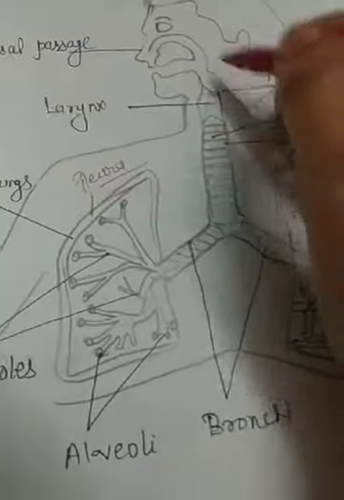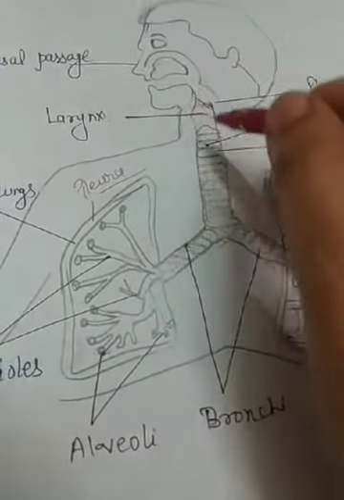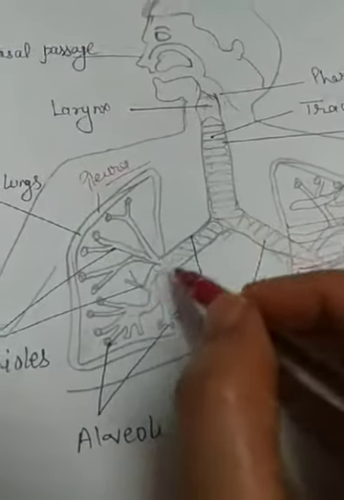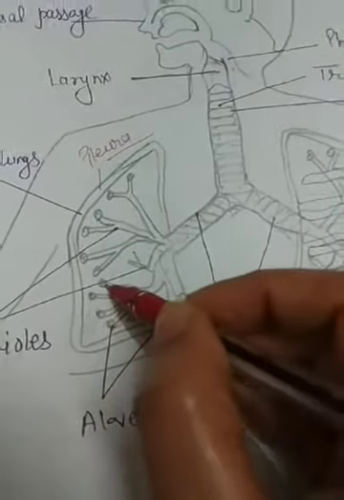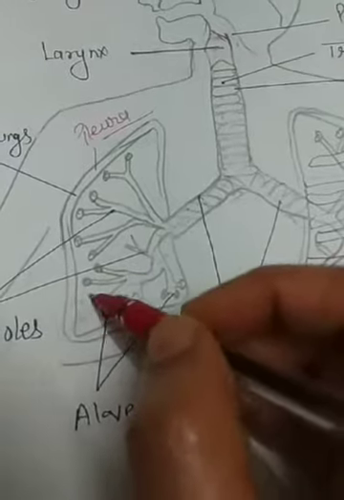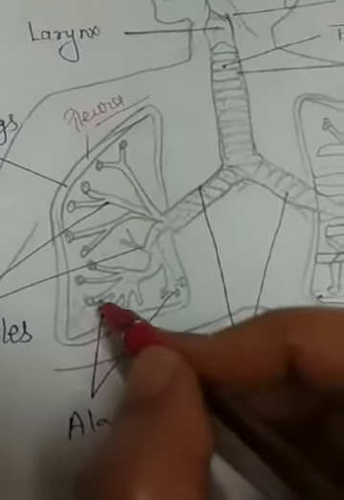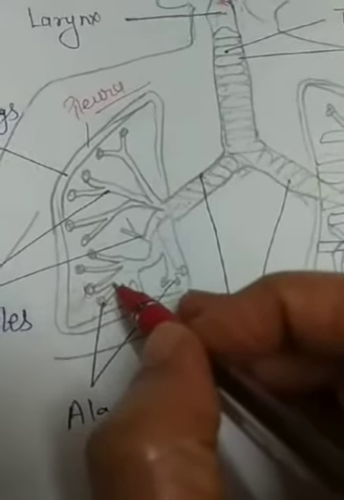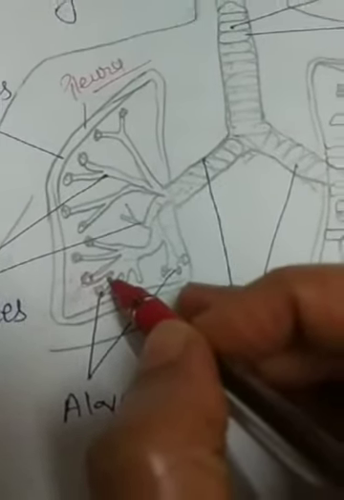Now I will show it here. When oxygenated air reaches the lungs, it travels through the nasal passages, then the larynx, from this the trachea, bronchioles, and at last it reaches the alveoli. So alveoli are thin walled and are surrounded by a network of blood capillaries. This alveoli is the space of exchange of oxygen and carbon dioxide. Alveoli is the place for exchanging gases.